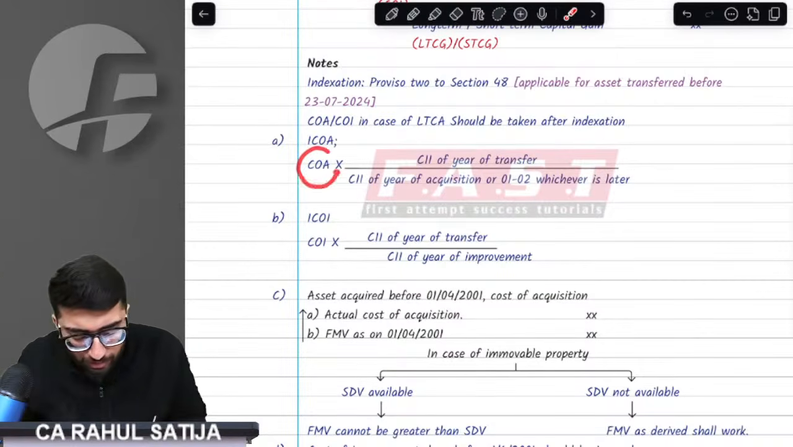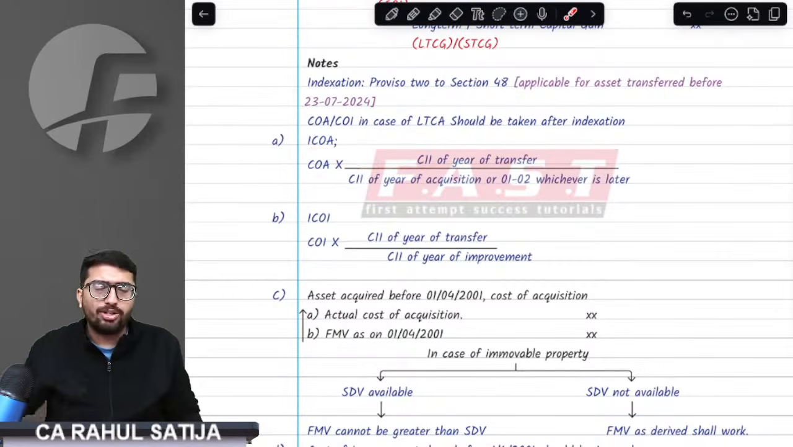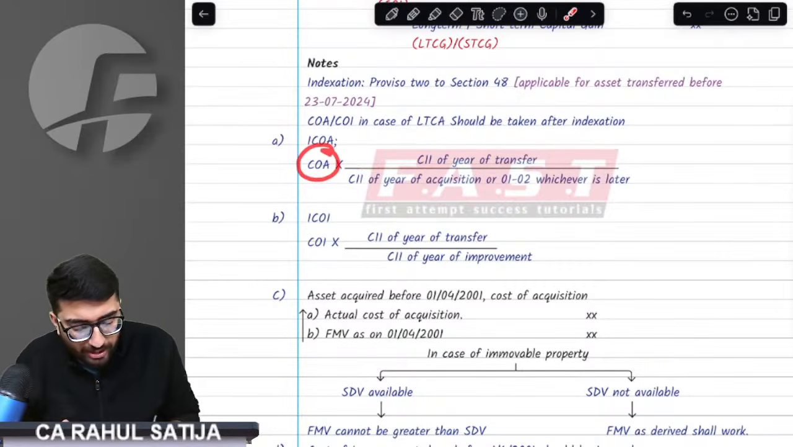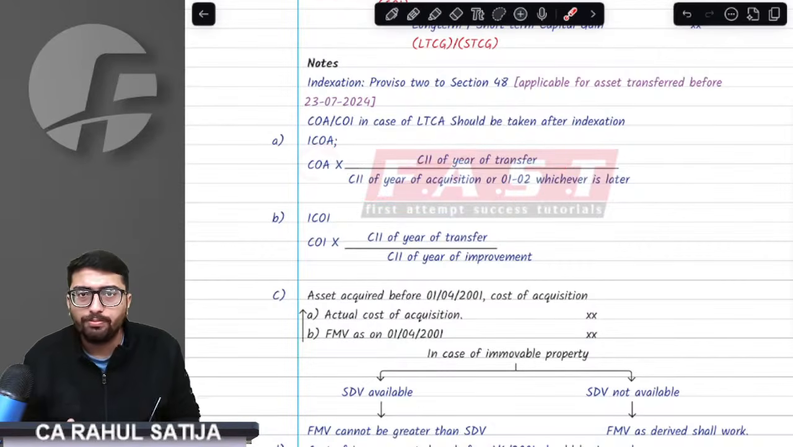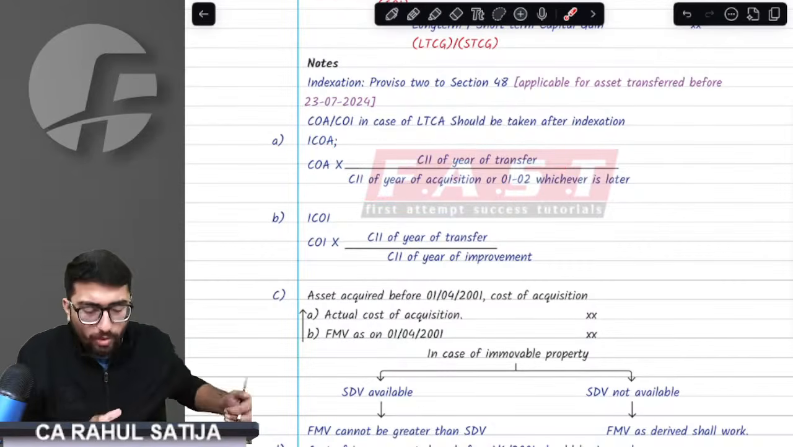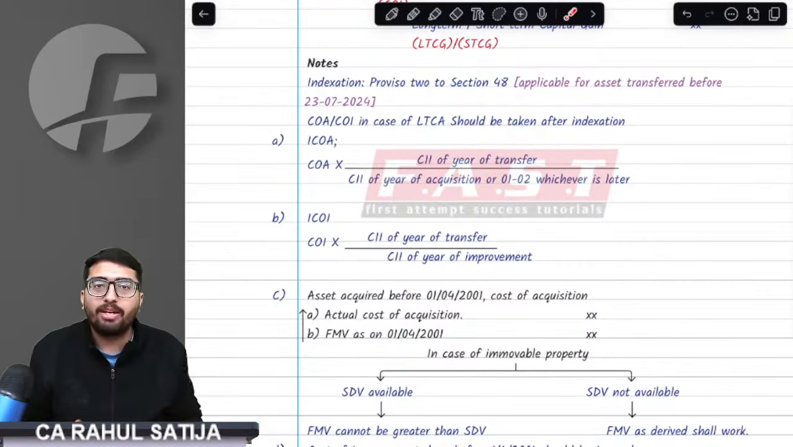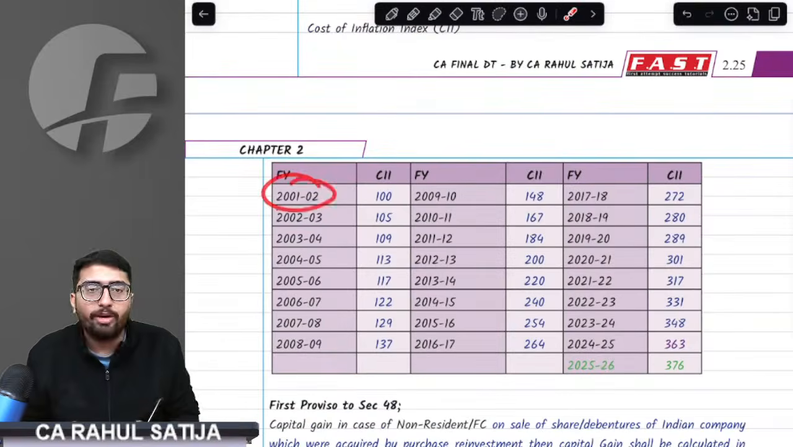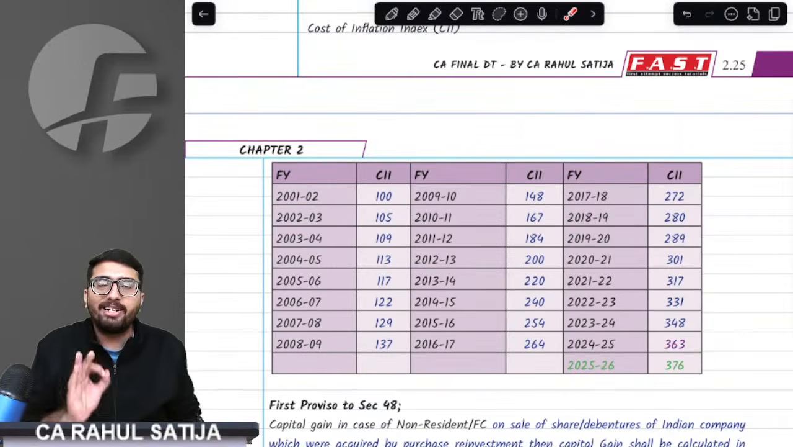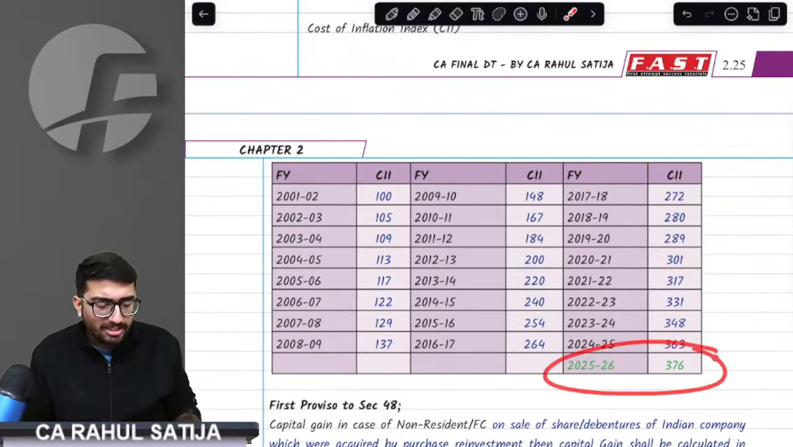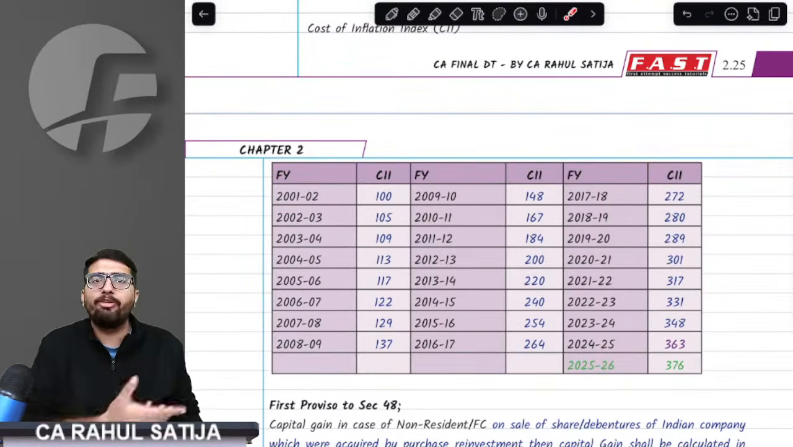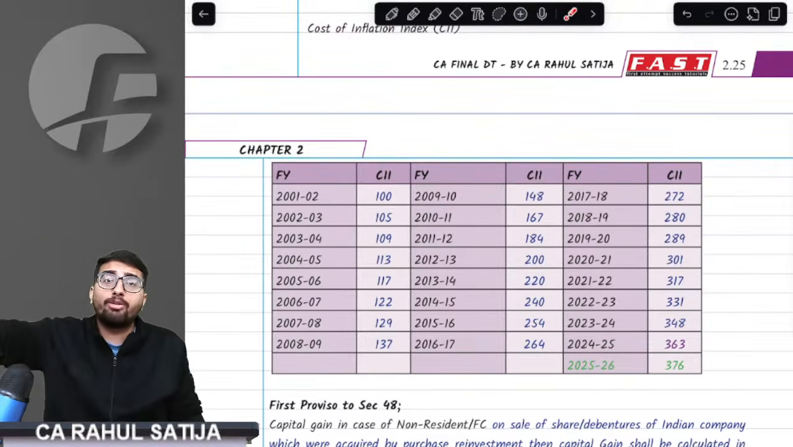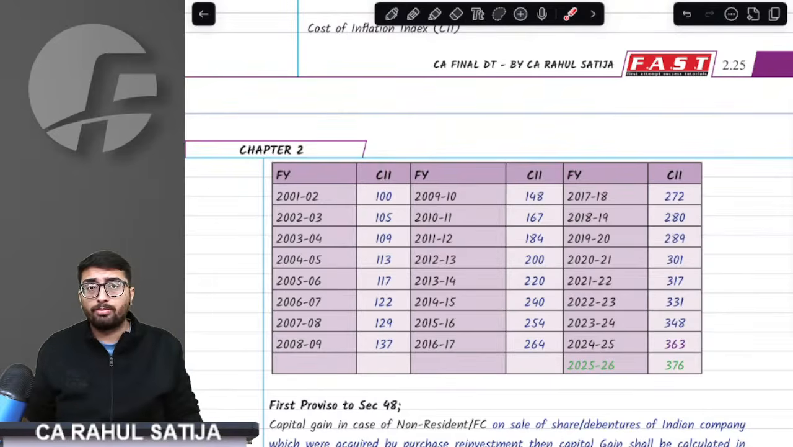Whatever the cost of acquisition is, you shall index that cost of acquisition. How do we index that? Cost of acquisition divided by CII of the year of acquisition, multiplied by CII of the year of transfer. Now, what is the CII list? CII list starts at 100 and till today you have 376. For your attempt, CII is 376. If the asset is being transferred in 25-26, then the indexation would use 376. But indexation is only applicable for assets transferred before 23rd July 2024.